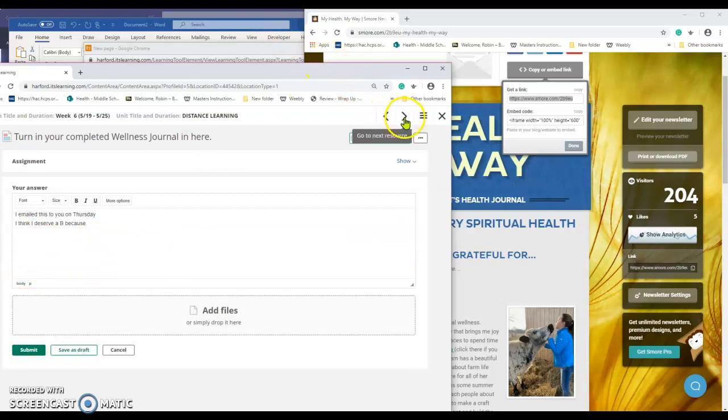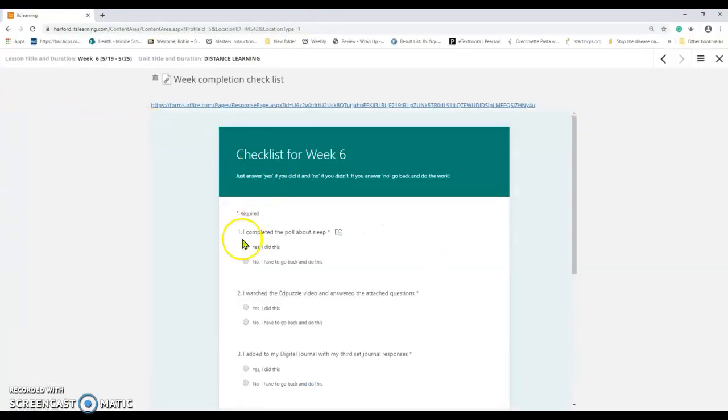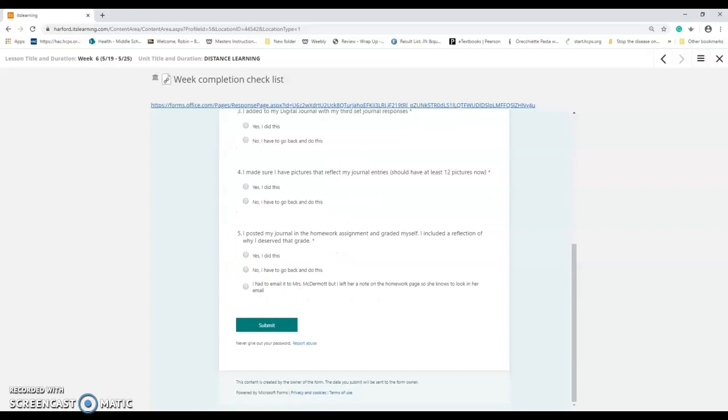I'm not going to save mine. You're going to do the checklist. You're just going to check yes or no. I completed the poll about sleep. If you did it, check yes. If you didn't, check no. And finish that. Once you're done, as you can see, there's nothing to go forward here, and you are done.